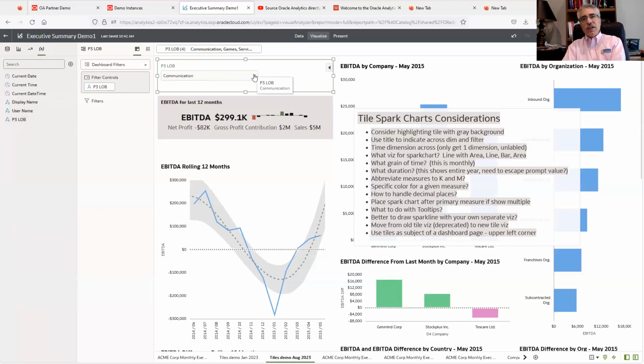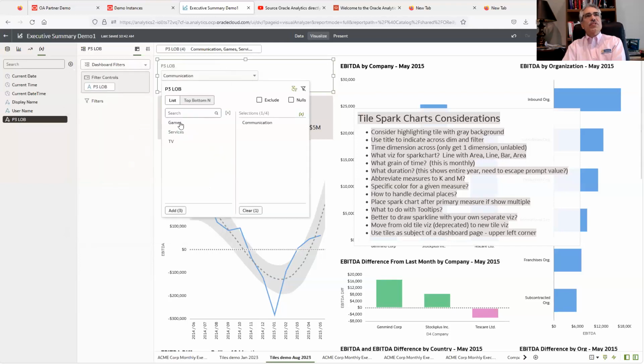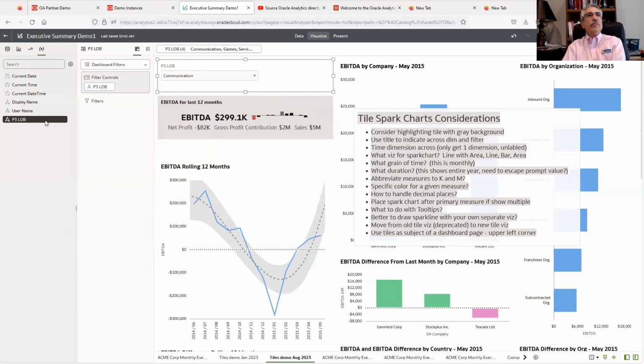Think of parameters as much like the repository variables that were in the classic product. We have that in there now. What's new in the July release is the ability to bind the value of a parameter to a specific column in the database. So now if I come in here and look at the various parameters and I edit this, I can see I can have any lines of business, I can set any possible values. Before, in order to get the list of values that could be included in this dropdown, we had to run a SQL script to get the values in here. Now it's automatic. There's a great video on there that shows how to do this.